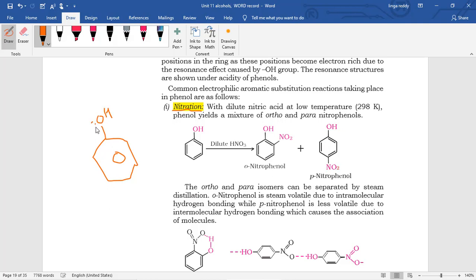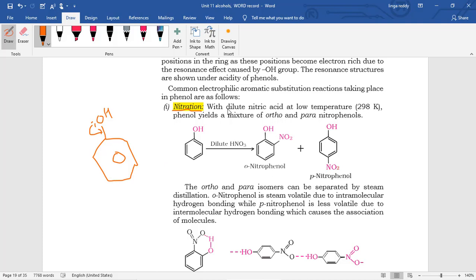Oxygen is donating an electron pair to the benzene ring, so electron density is increasing in the benzene. So this benzene is highly activated, so highly reactive. That is the reason there is not much catalyst and temperature required. Simply these reactions take place.